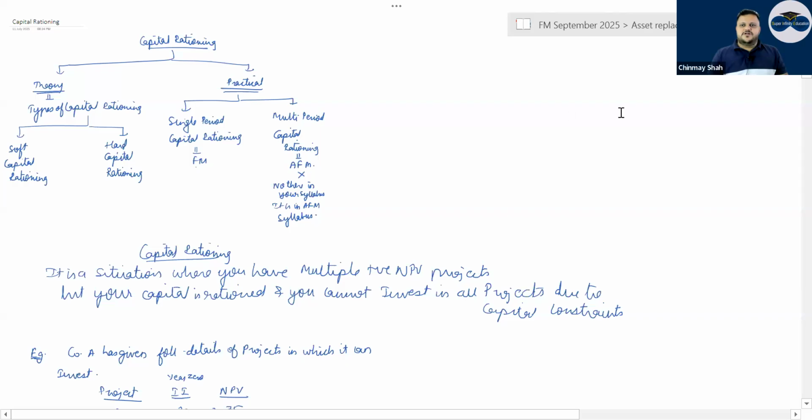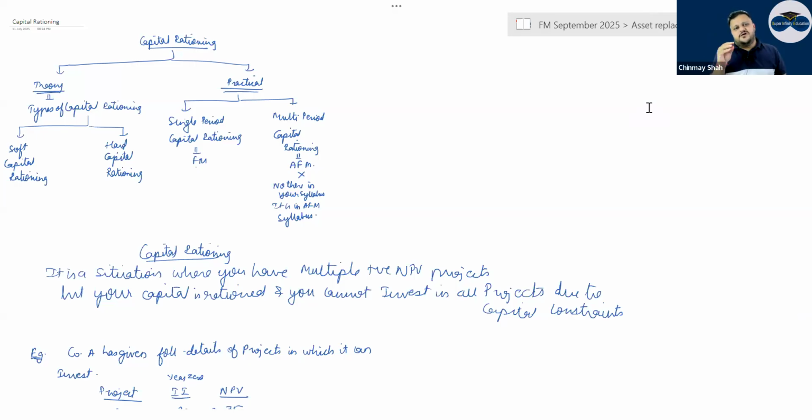So now come to the last part of investment appraisal, which is capital rationing. The theory and practical both are there. Most important is theory. Capital rationing theory has been asked in, I think, 5-7 attempts, 2-3 times, about 50% of the time. Types of capital rationing has been asked.